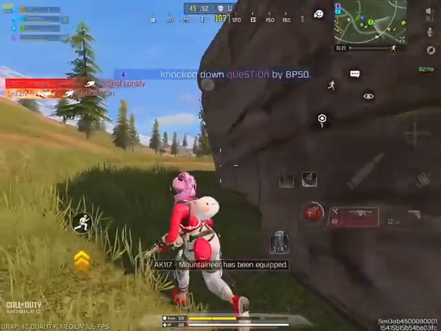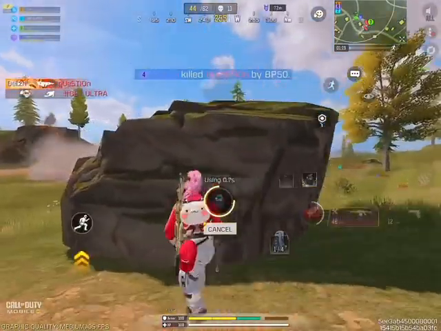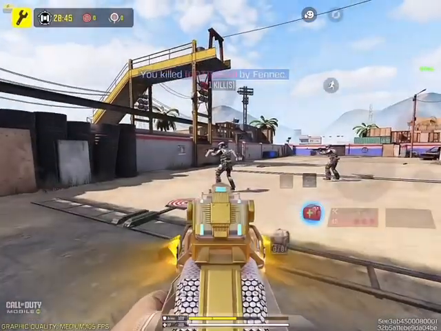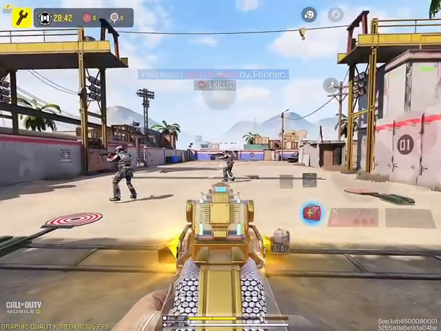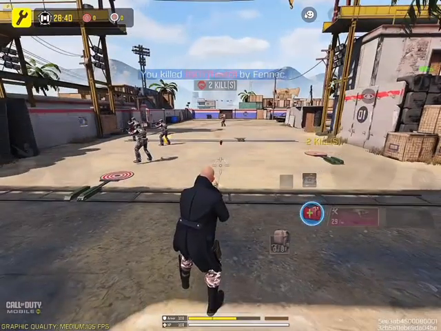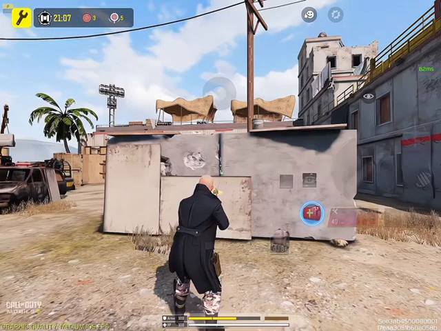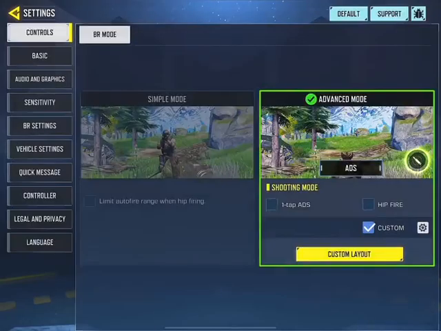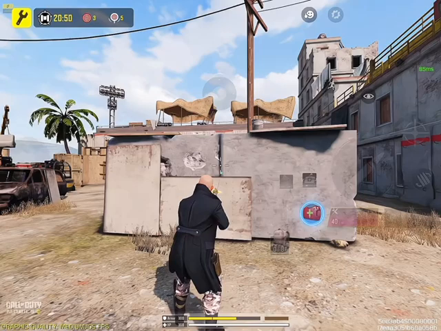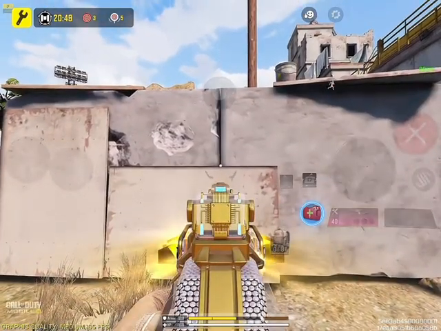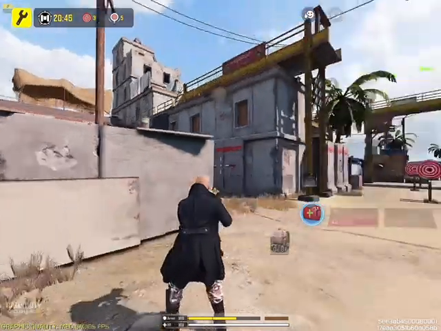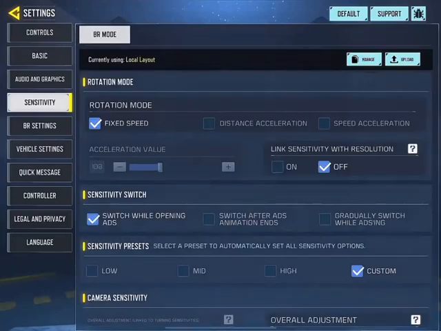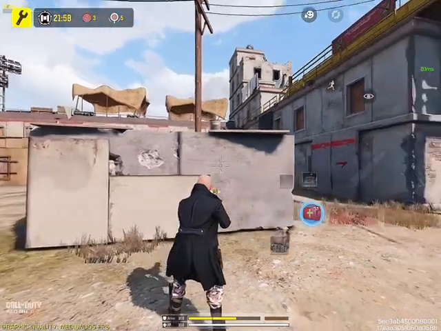What do these experiments prove, Professor? Easy. What all this confirms is that in fixed speed mode, while the speed at which your aim moves remains constant and will not change no matter how slow or fast you swipe, the acceleration value does affect the distance covered in a swipe. So, if you increase the acceleration value, your aim will move further across the screen with the same swipe length, even though the speed stays the same. Similarly, if you decrease the acceleration value, the aim will cover a shorter distance with the same swipe.